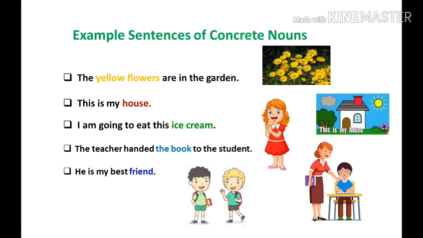Read the example sentences of concrete nouns. First, the yellow flowers are in the garden. Yellow flowers is the concrete noun because we can see it, touch it, even we can smell it. Second example, this is my house. House is the concrete noun. Third, I am going to eat this ice cream. Ice cream is the concrete noun because we can see it and touch it. The teacher handed the book to the student. He is my best friend. Children, read all the highlighted words. These are the concrete nouns.